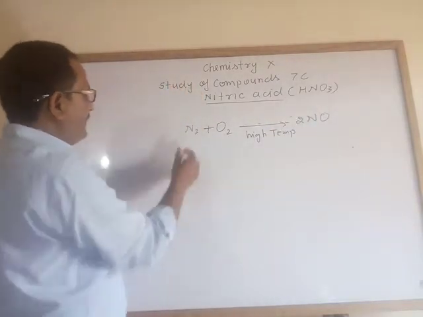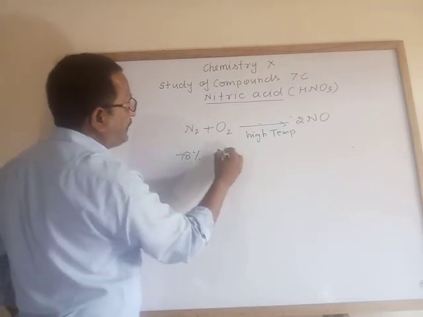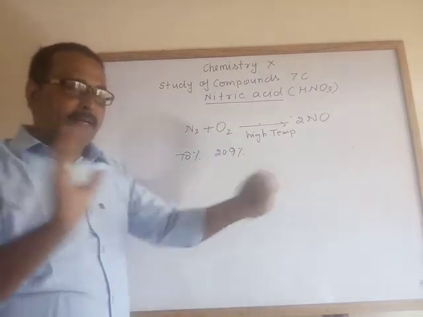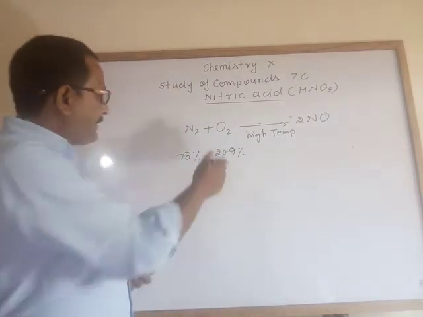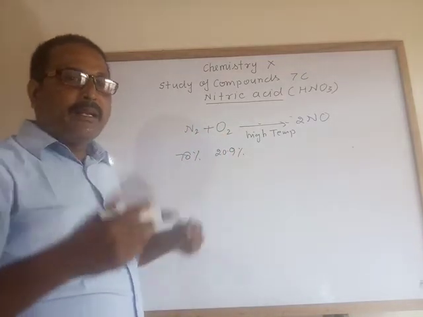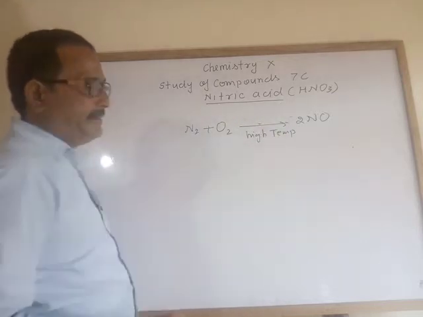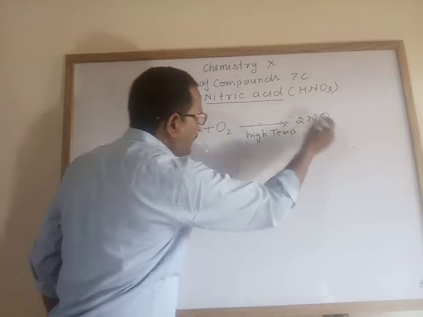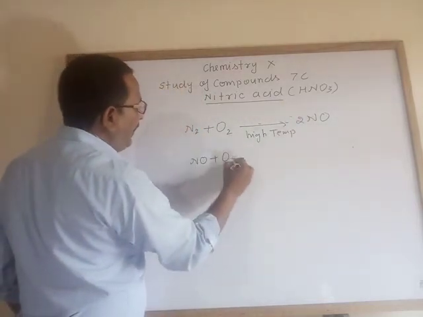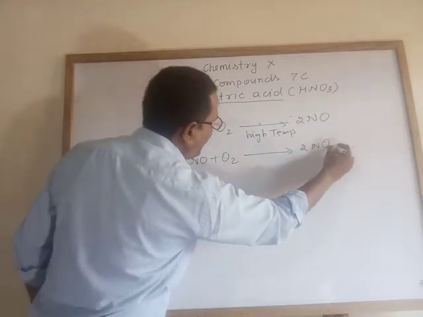Because you know that in the atmosphere there is 78% nitrogen and 20.9% oxygen, they can't combine together. Their reaction starts at a very high temperature or when lightning takes place. It forms nitric oxide. This nitric oxide again combines with oxygen present in our atmosphere and forms nitrogen dioxide.